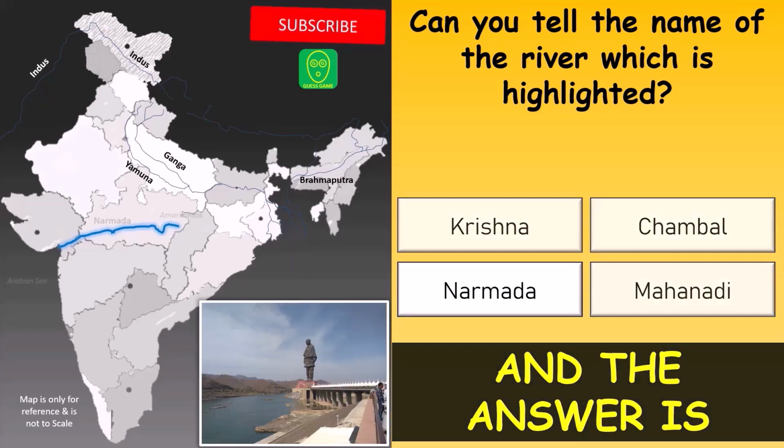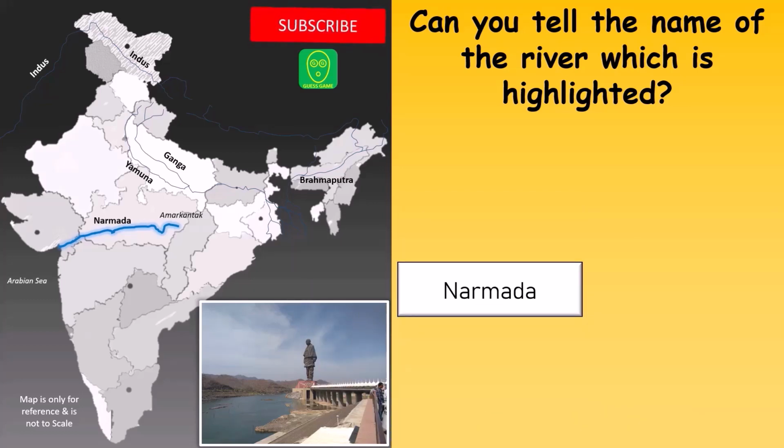And the correct answer is Narmada. River Narmada rises from Amarkantak in Madhya Pradesh and flows in western direction. Finally, it drains into the Arabian Sea. Statue of Unity, the tallest statue in the world, is situated on the banks of River Narmada.